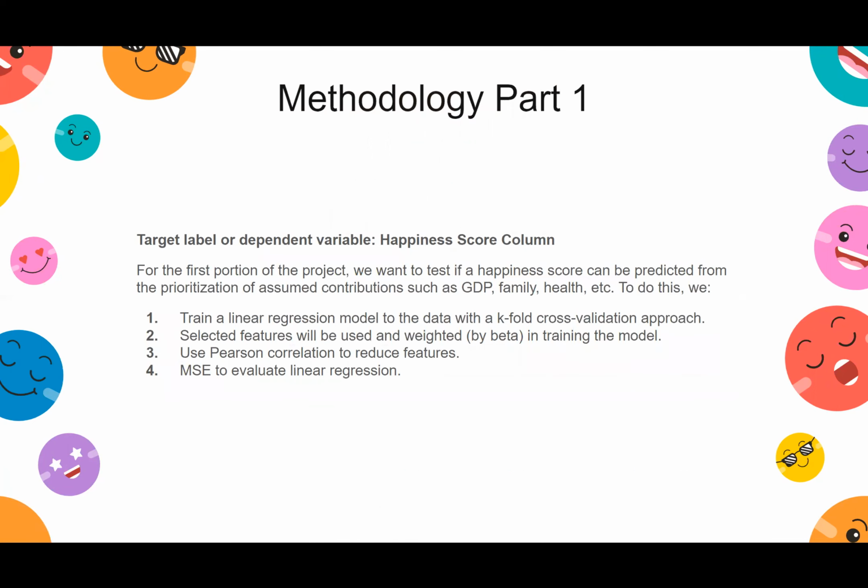In part one, in seeing if a happiness score can be predicted from the prioritization of assumed contributions, the happiness scores are our target, and we train a linear regression model on the data with a k-fold cross-validation approach, and again with selected features after looking at the Pearson correlation. We use MSE for evaluation.